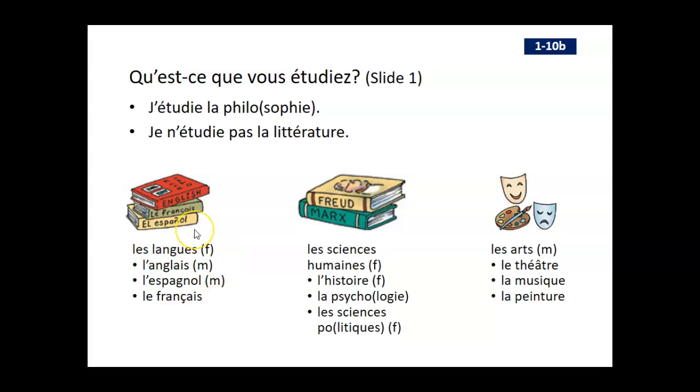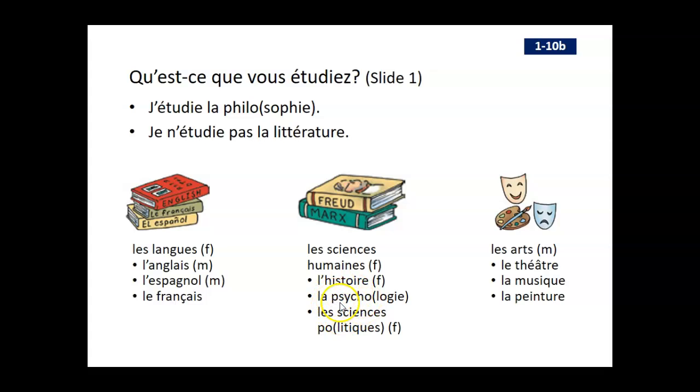So we have les langues, l'anglais, l'espagnol, le français, and they give you the gender of these nouns here because it's hard to tell. When you see les or elle with the apostrophe, you can't tell if it's a masculine or a feminine noun. So they've given you that information there. Okay, les sciences humaines, so human sciences, l'histoire, la psychologie.